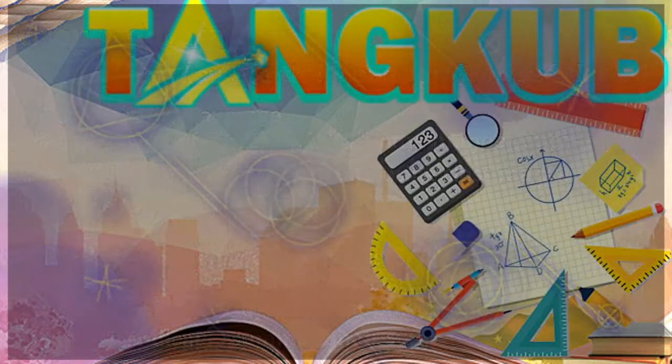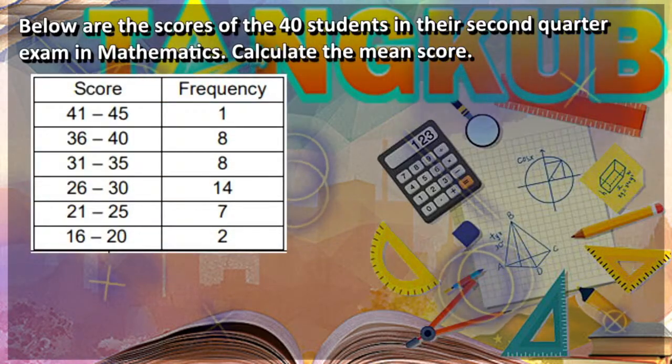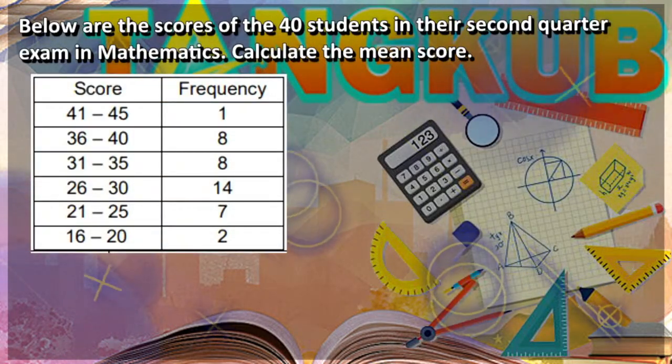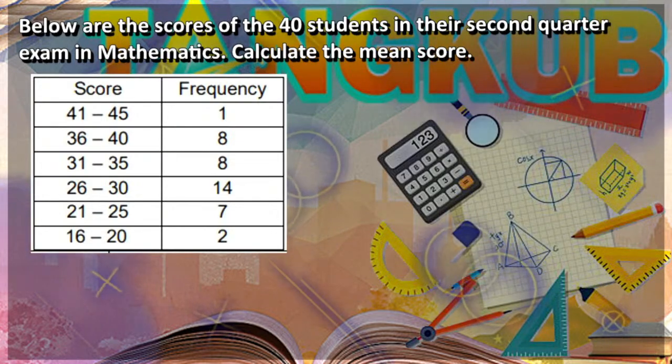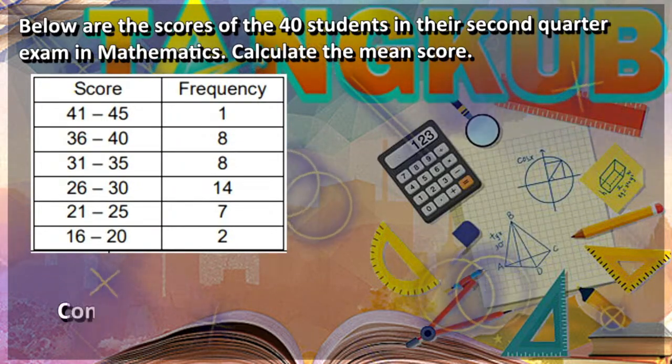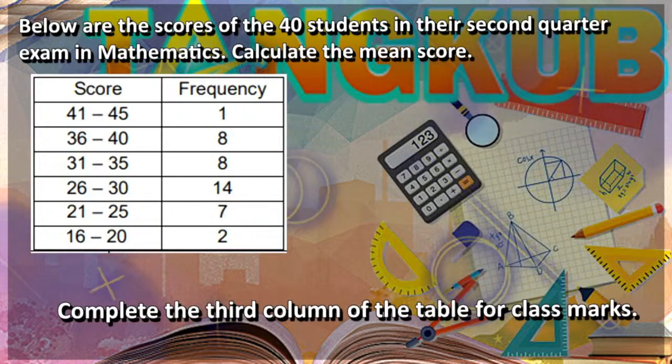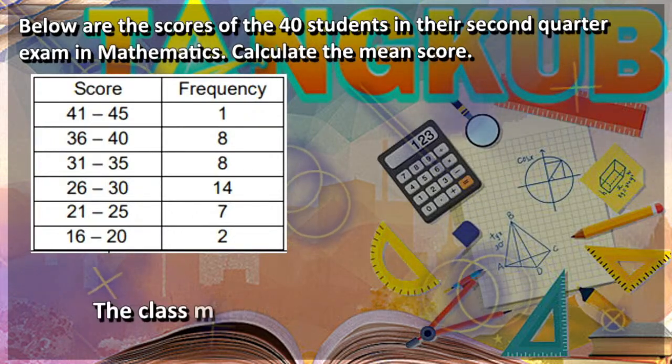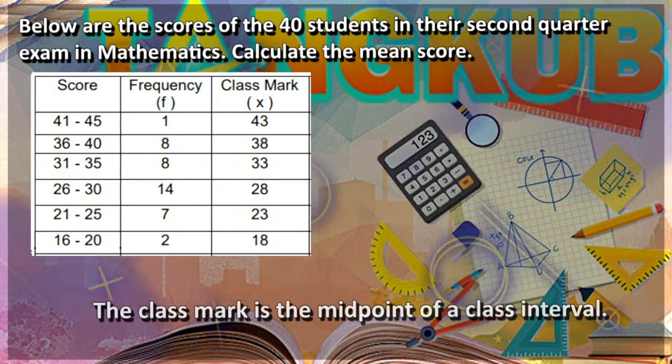Let us have an example. Below are the scores of the 40 students in their second quarter exam in mathematics. Now, calculate the mean score. First step, complete the third column of the table for class marks. The class mark is the midpoint of a class interval.